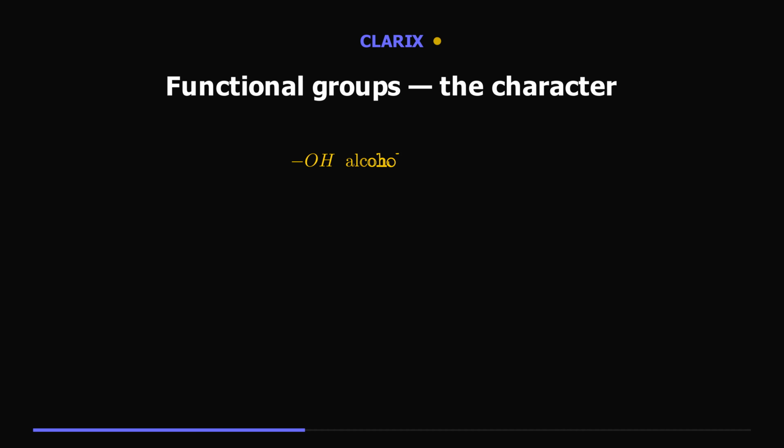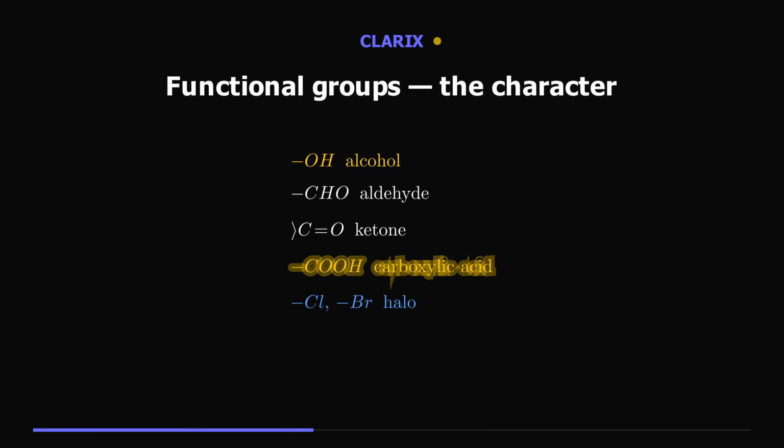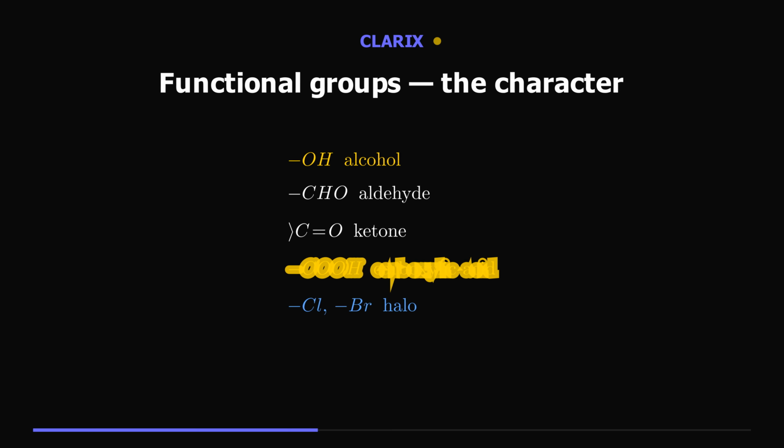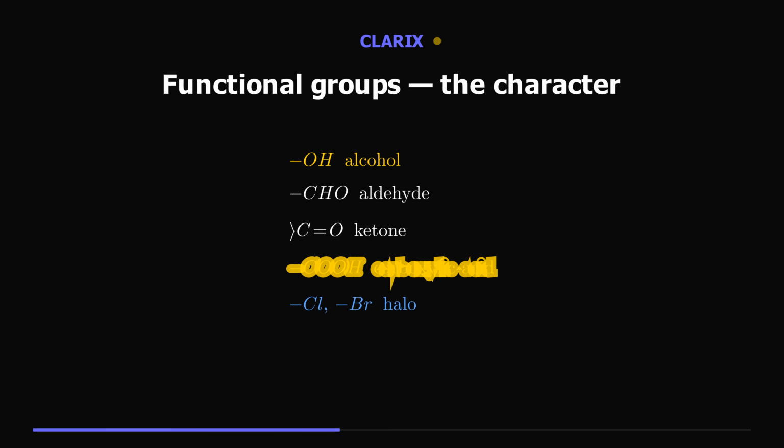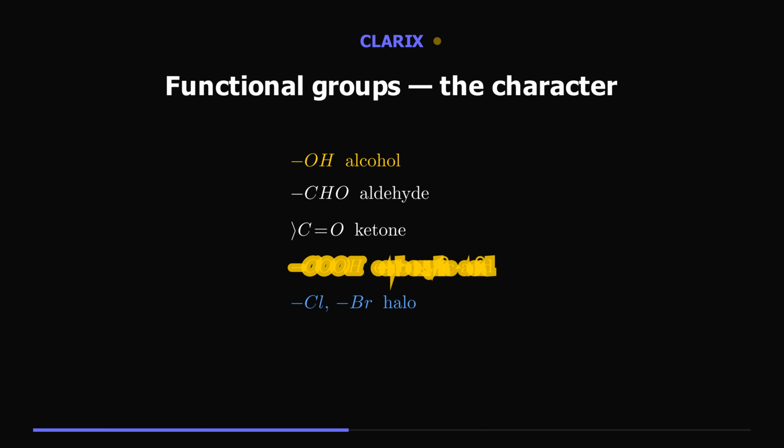What gives a compound its character is its functional group, a special atom or group that decides its reactions. The main ones for class 10 are the halogens, chlorine or bromine, the alcohol group, OH, the aldehyde group, CHO, the ketone group, a carbon double bonded to oxygen, and the carboxylic acid group, COOH. The functional group is shown by a prefix or a suffix in the name.